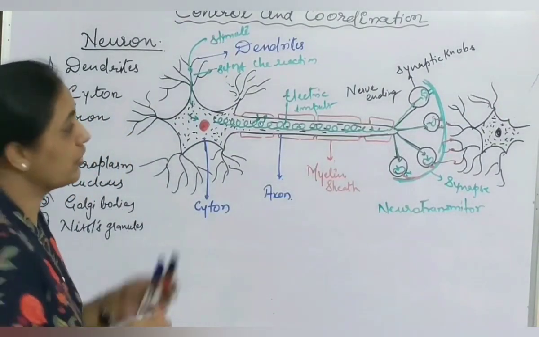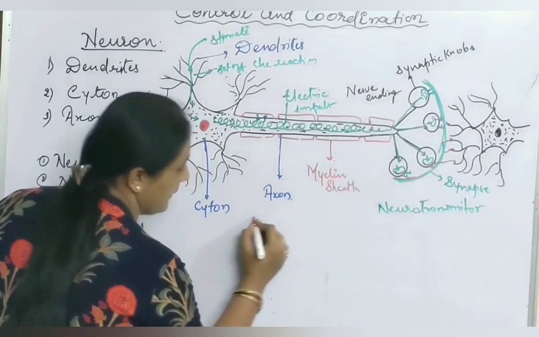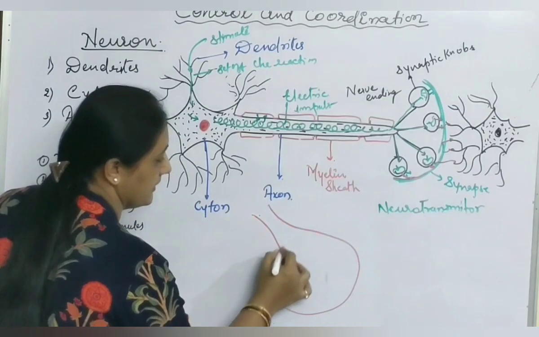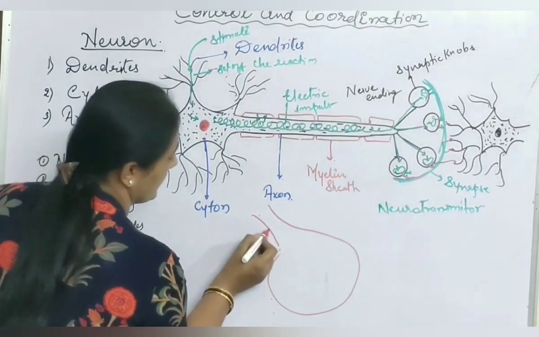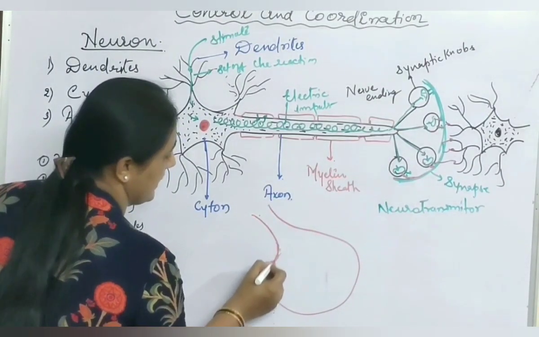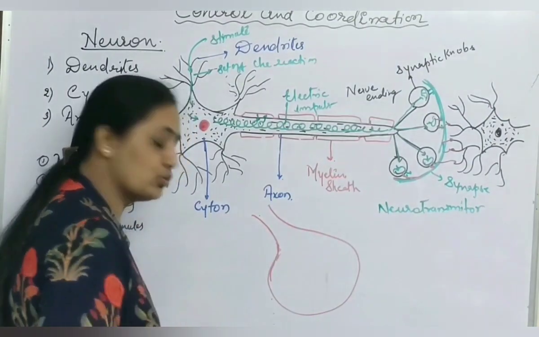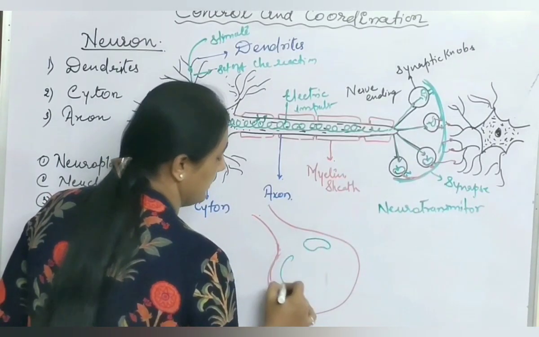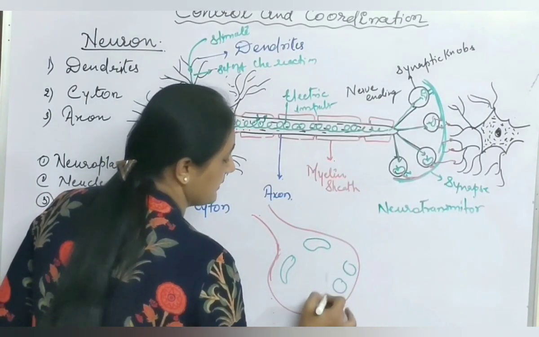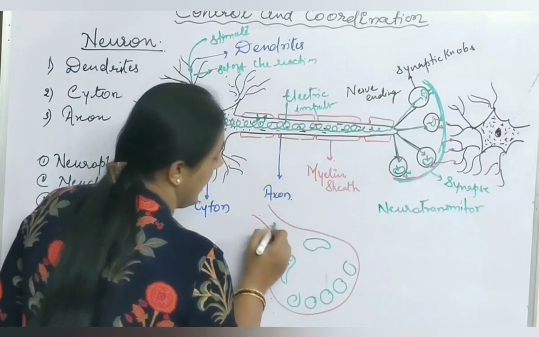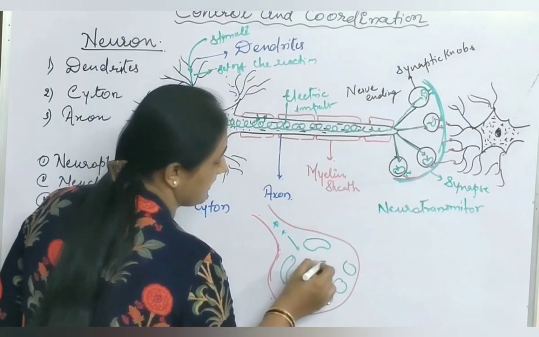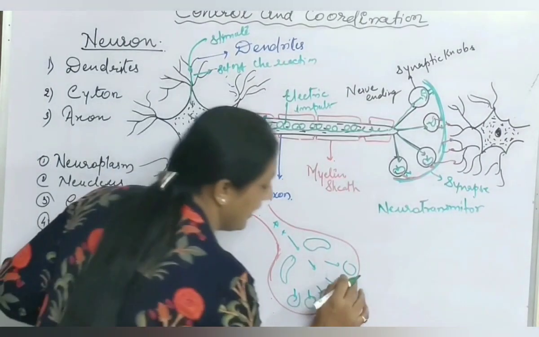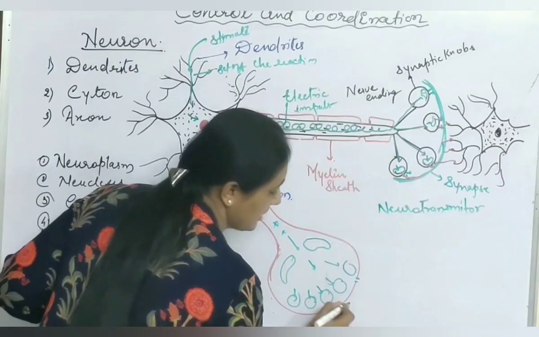Let's see the structure of the synapse. The actual synapse is like this. In this way, synapses are present where lots of mitochondria are there, and synaptic vesicles are also present. These are the mitochondria and these are the synaptic vesicles. As soon as the impulse comes here, it immediately triggers the synaptic vesicles, and here some channels and openings are there.